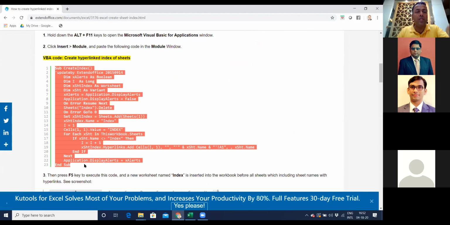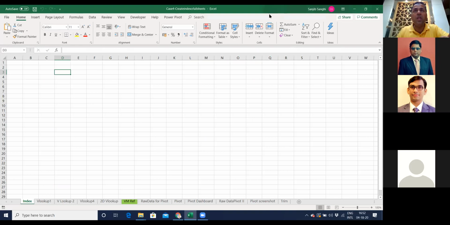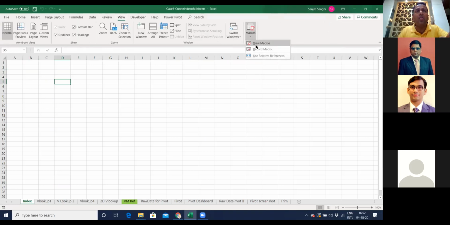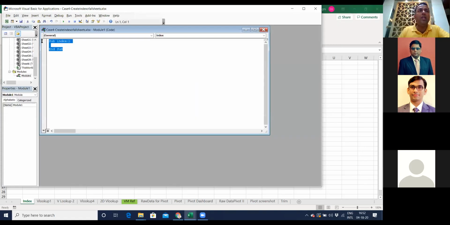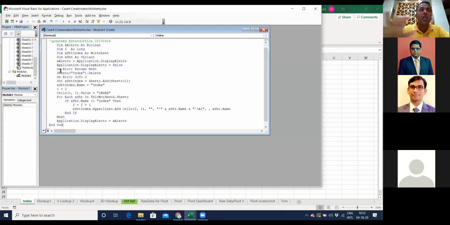Okay, Control C. I'll go back to my Excel. Just make sure that you are seeing my Excel. Yes, you are. And then I will simply, now imagine wherever your cursor is, that's where the index is going to come. So place your cursor wherever you want this index to come. Let's say I want this index to come here. I go to view, I go to macro, view macro, I create an index as a macro name, create, I delete this. Just make sure that you're deleting, don't paste things over this, otherwise it is not going to work. Control V,